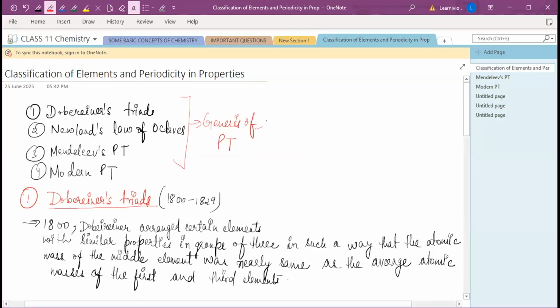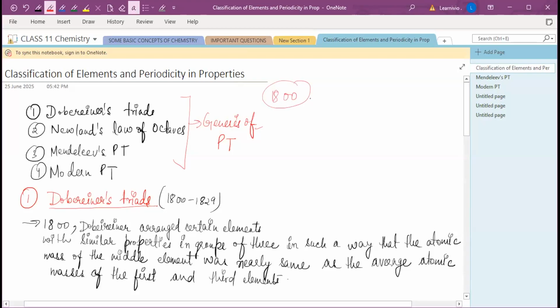At the time of Dobereiner, a scientist in the 1800s, only 31 elements were known.